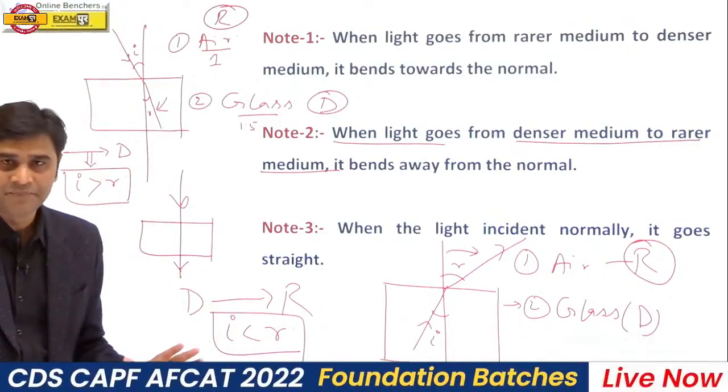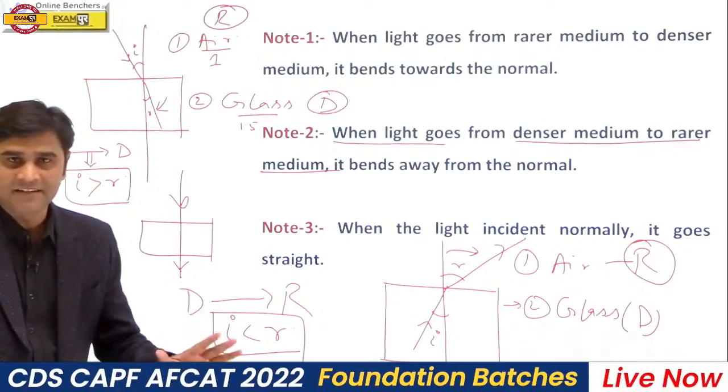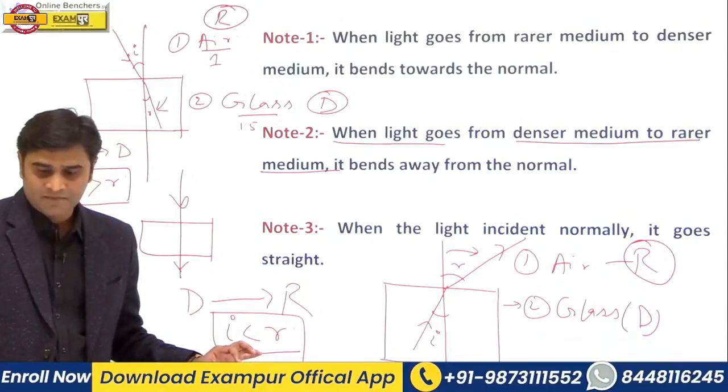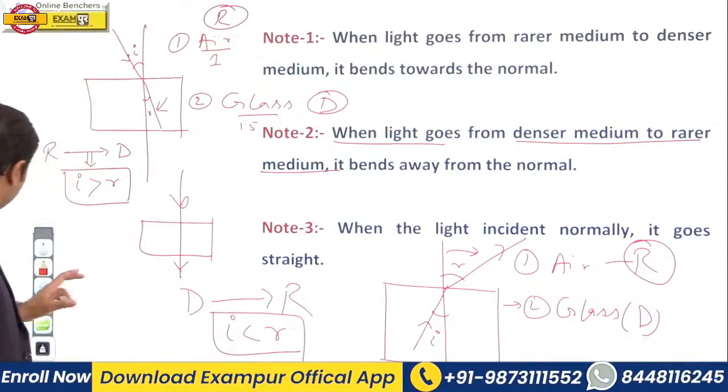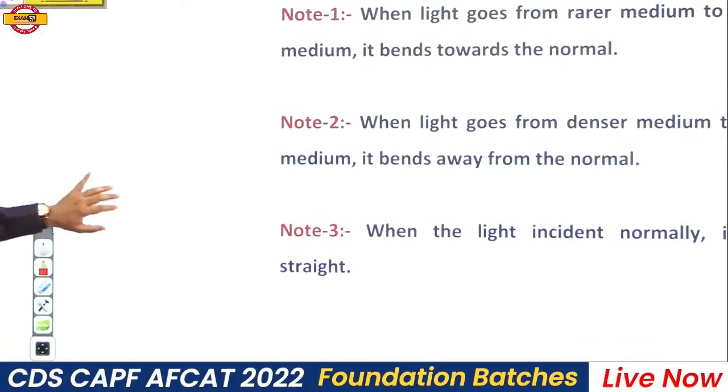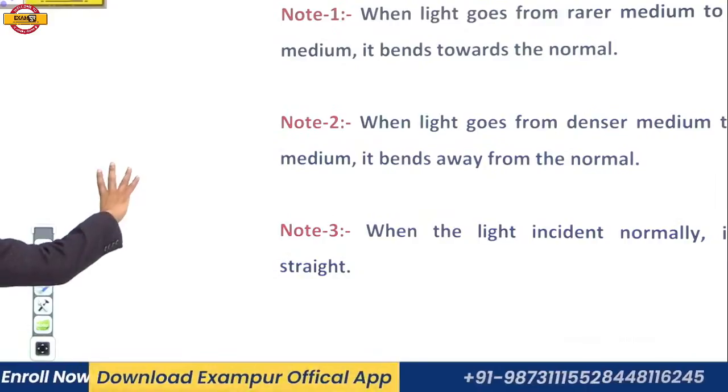Is it clear? If clear, please comment clear sir. If you have any doubt, you can ask. Away from the normal, very good. Now, please remember these 3 situations, very very important.